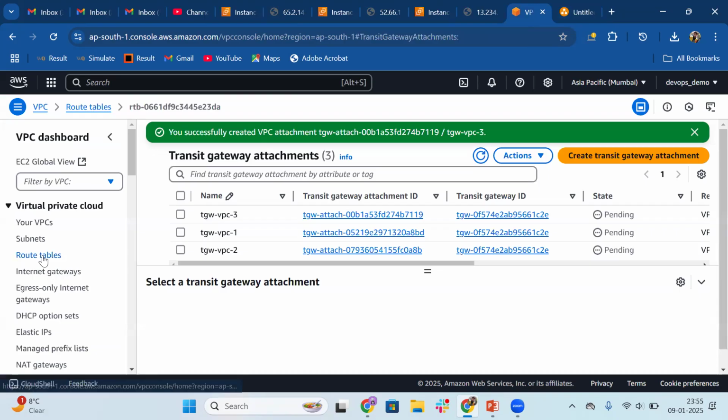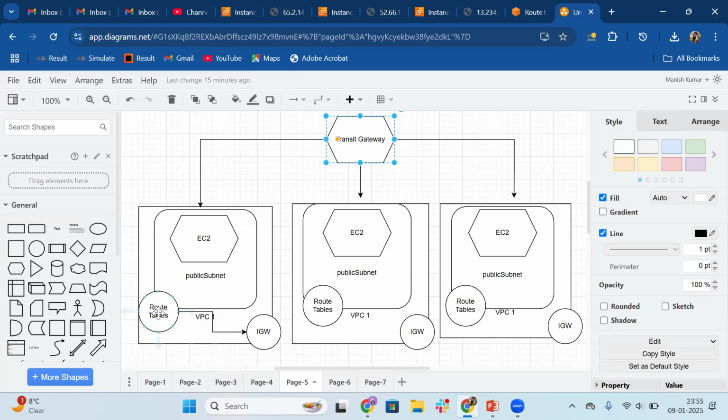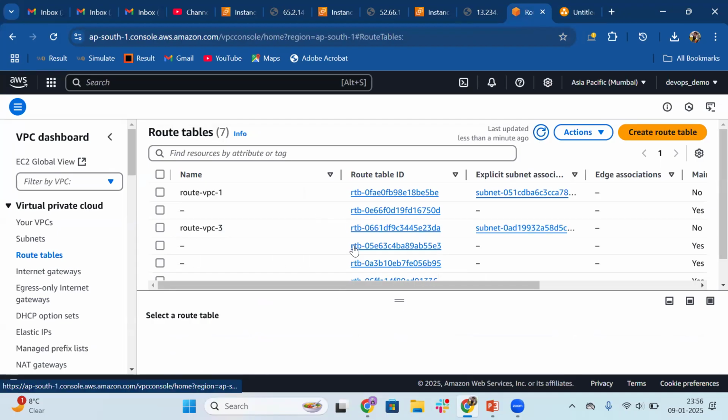Now we will have to modify the routes as well. Just like the internet gateway, when we had to use the internet gateway, we configured it in the route tables. Now we have to establish the communication between these VPCs. So we will have to give the CIDR of this VPC in the route table, and then we will mark it that you have to route the traffic with the help of transit gateway. But where can your traffic go? That can go to the second VPC, third VPC. So we will have to give the destination of this VPC CIDR in the route tables and then the transit gateway ID. Meanwhile, your transit gateway attachments are being enabled, coming to the available state.